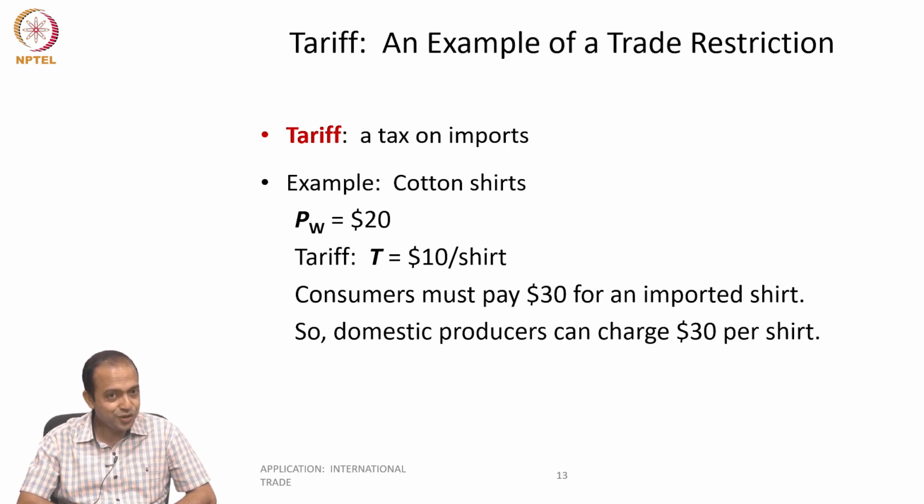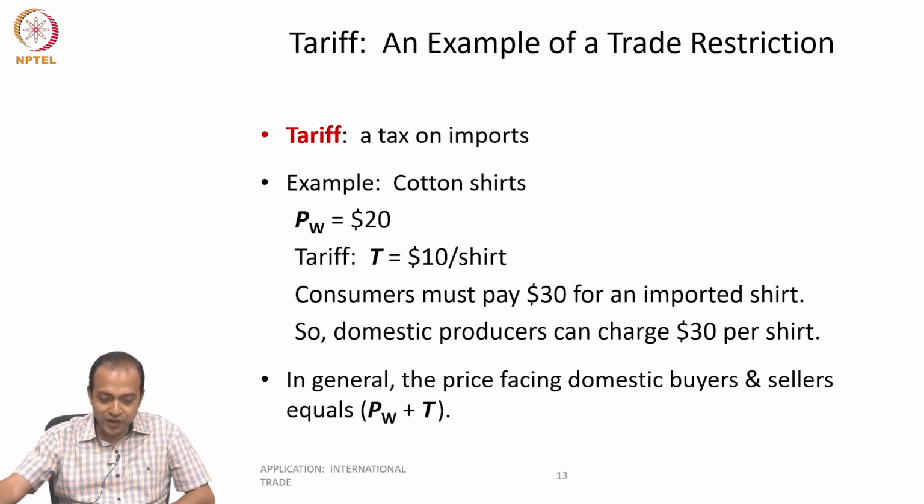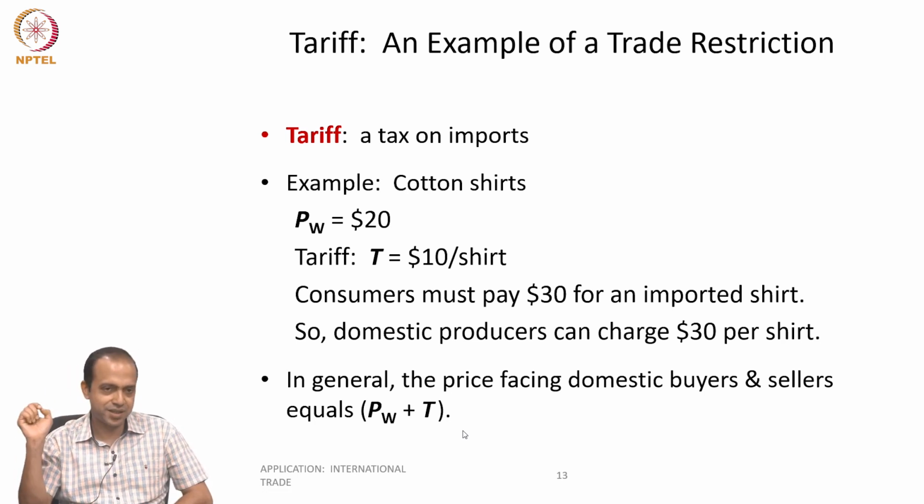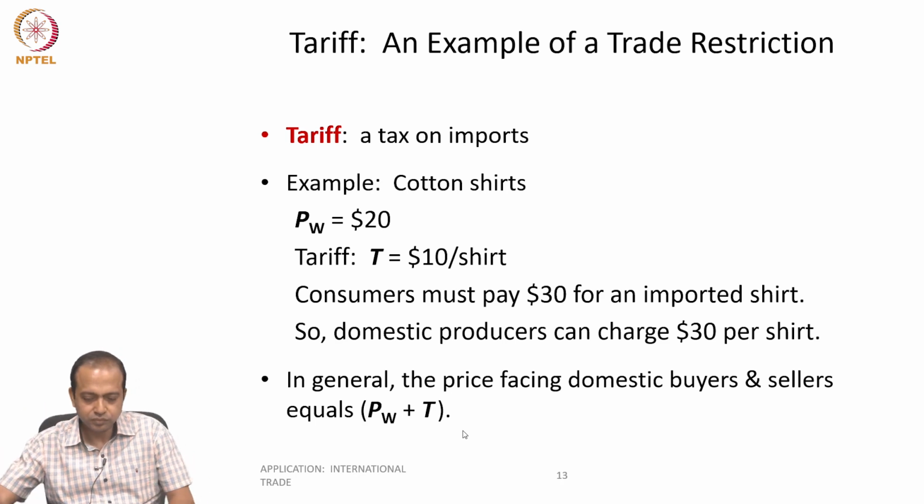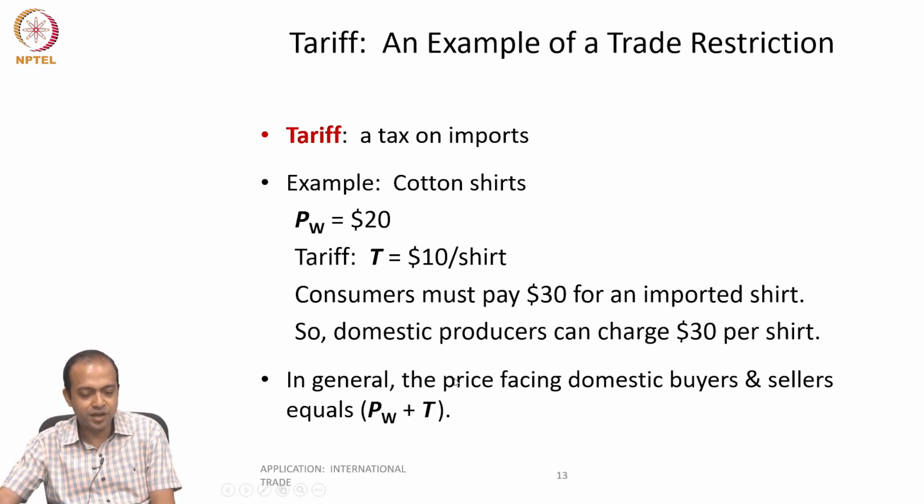So now they can enjoy the comparative advantage of a lower price for the product. In general, the price facing domestic buyers and sellers would be PW plus T, so the world price plus the tax amount. That is the relevant price.